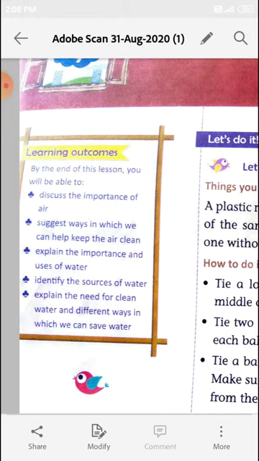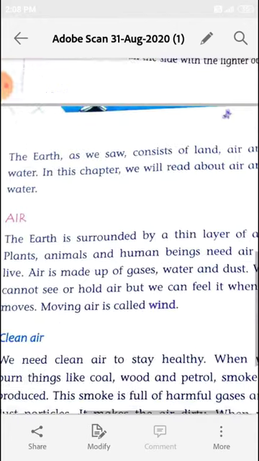Second, the importance of water and uses of water, and also we will know sources of water. And we will know different ways in which we can save water. This important knowledge we receive from this lesson. Come on, the lesson.